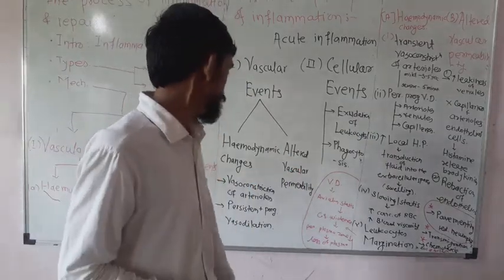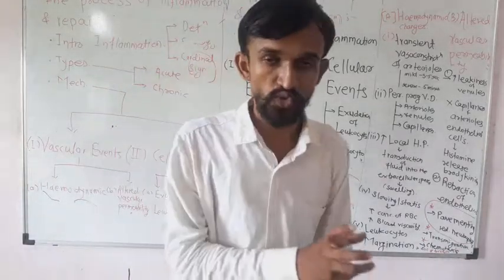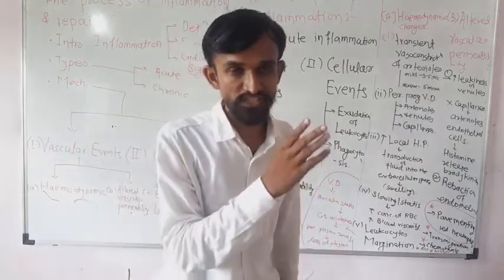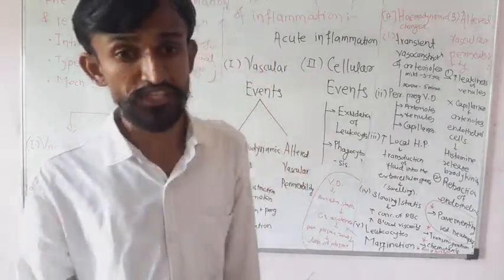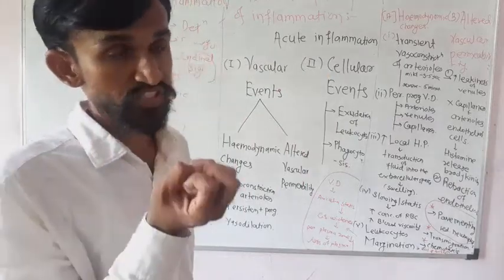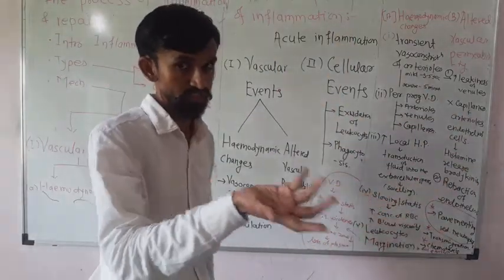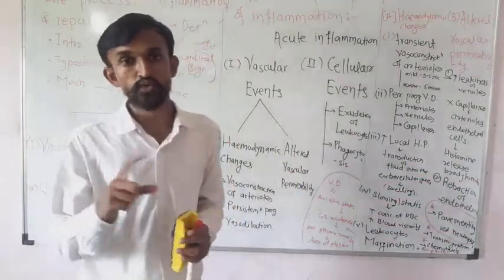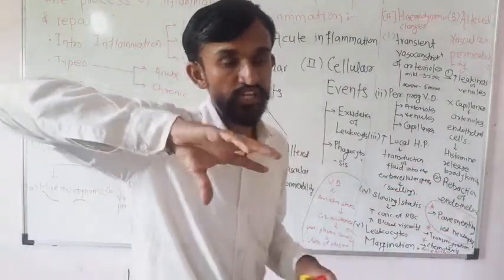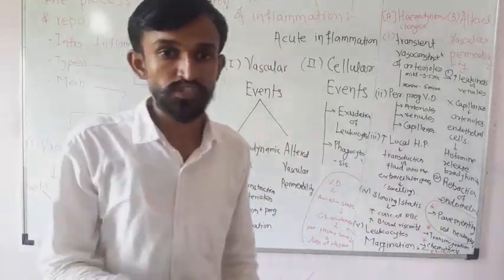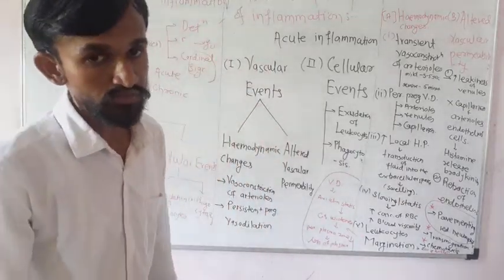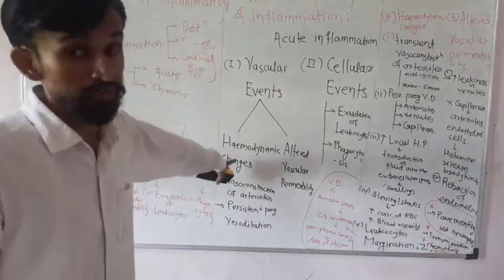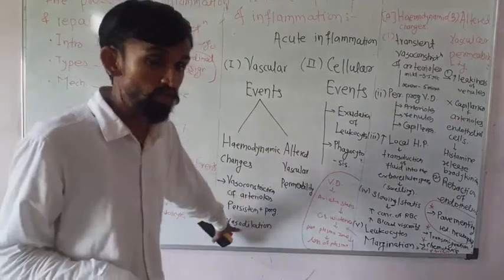Which are those? Vasoconstriction, and persistent and progressive vasodilation. Vaso means blood vessels, that is arteries or veins. If constriction happens, blood pressure increases. If dilation happens, blood pressure becomes lower, and due to this the perfusion area gets disturbed. Due to this, there is inflammation or disturbance in the regular process because of those hemodynamic changes, vasoconstriction or vasodilation.